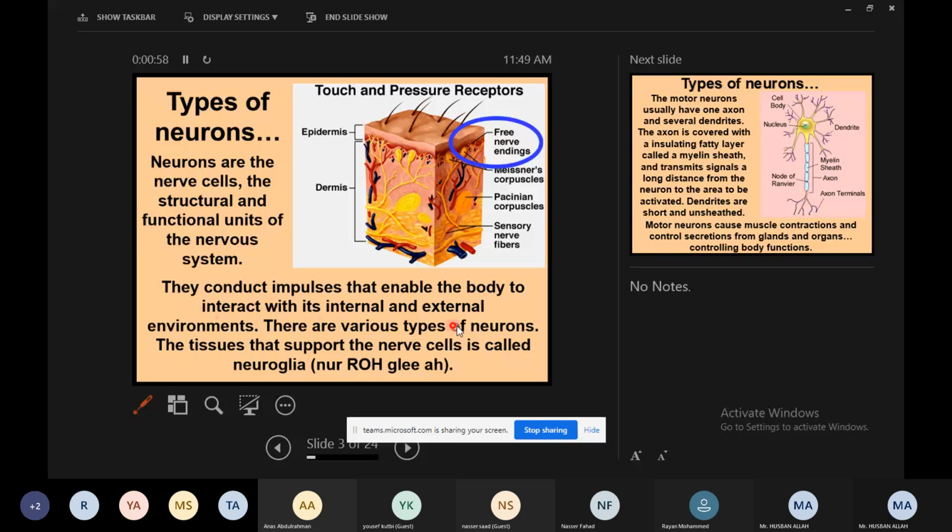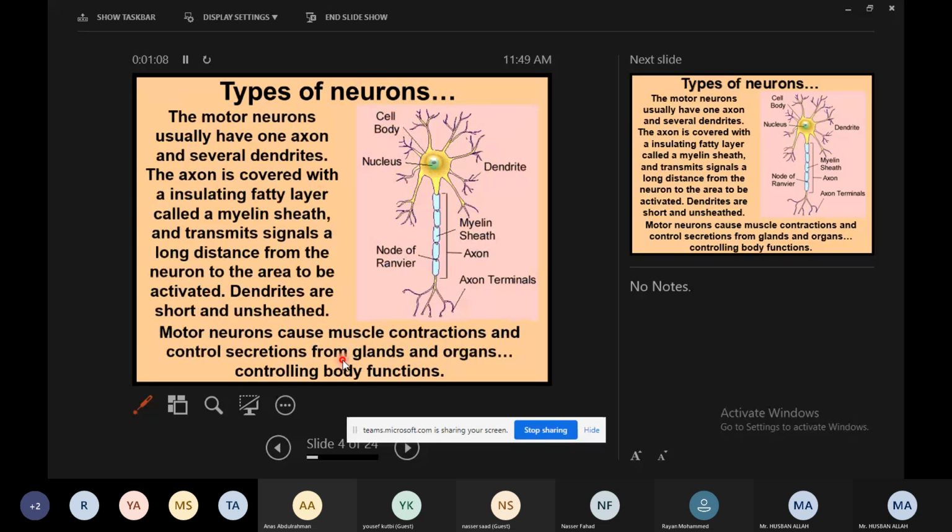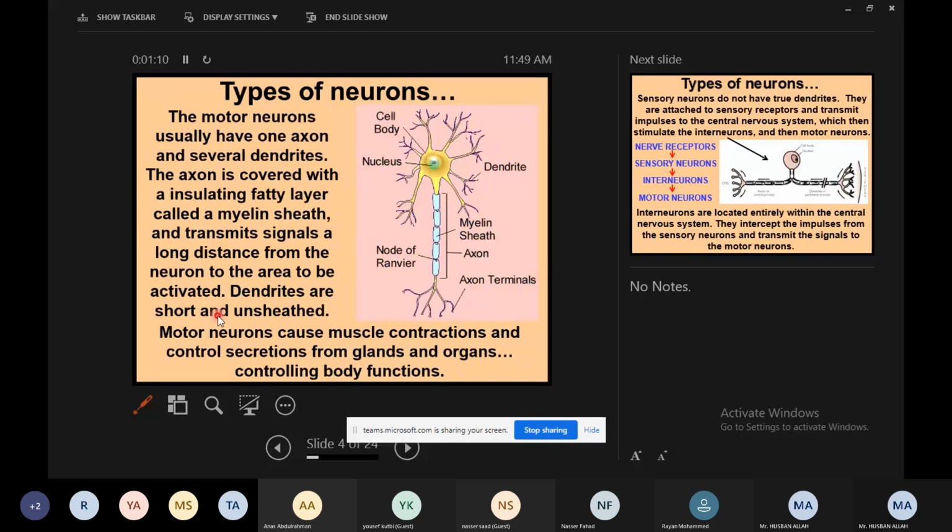There are various types of neurons. The tissue that supports the nerve cells is called neuroglia, right? So this is not for you. You have only the three types which we will study, right? Which are sensory first, then motor, and then interneuron. The motor neuron usually has one axon and several dendrites, right? So one axon, this part, and several dendrites, these, right? So we have many dendrites.